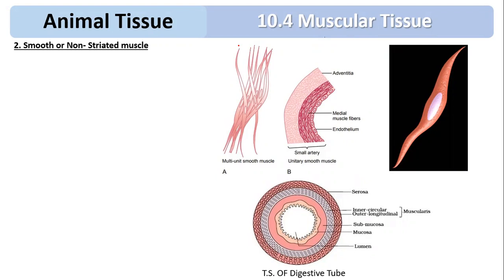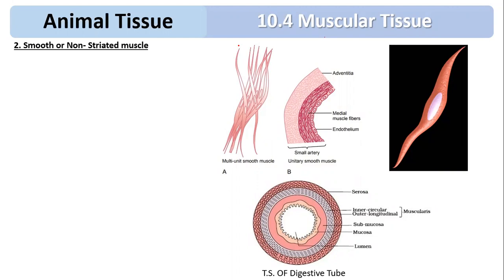Or internal muscle. If you observe, they are always in bundles or in the form of sheets or layers. So always remember, the smooth muscle fibers arrange in the form of sheets or layers.